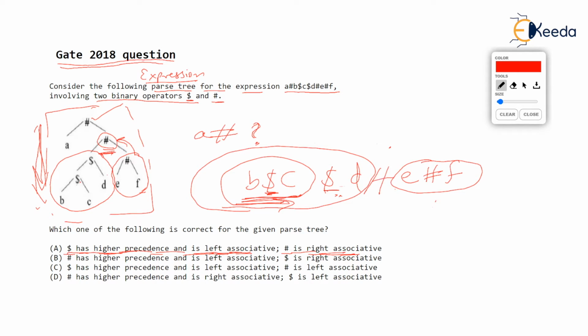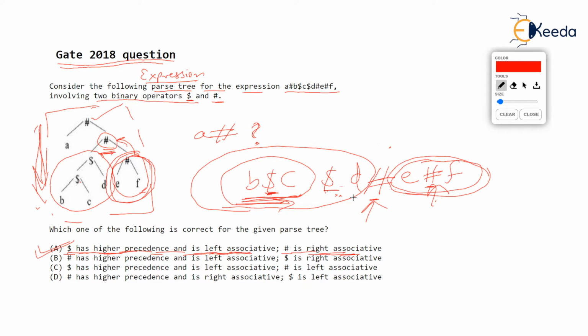I hope you are understanding. So there are two hash back to back. But which hash did you consider first? The second one. Come on, you did E hash F first, isn't it? Look at this, I'm again encircling this. E hash F. You did this first. That means the second hash coming in the expression is solved first. So hash is right associative. I hope you are understanding. A is the correct option here. And that's the best way to check out for left associative and right associative.